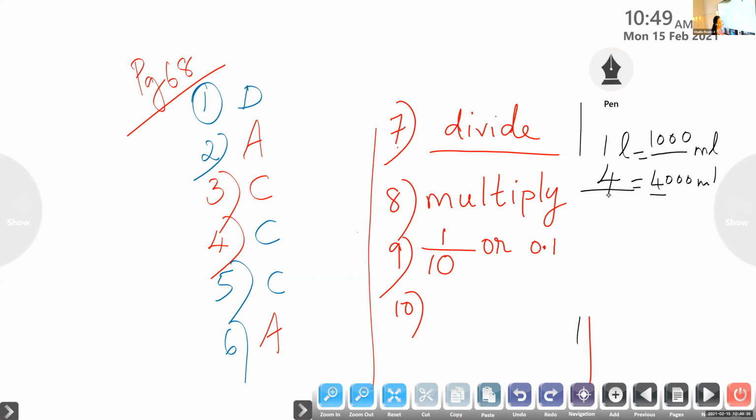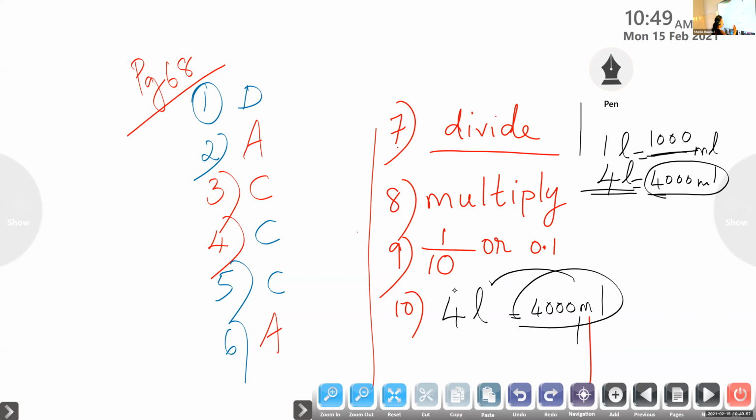Yes, very good. 1 liter is equal to 1000, so 4000 ml is given. So what do you have to do? 4 liter, because 4 liter is equal to 4000 ml. You have to do the opposite here. So 4000 ml is same as 4 liter.